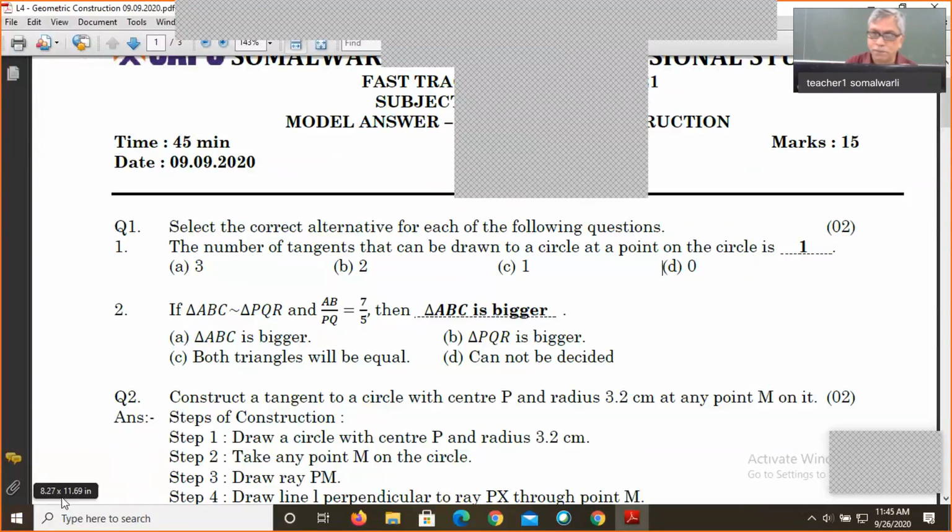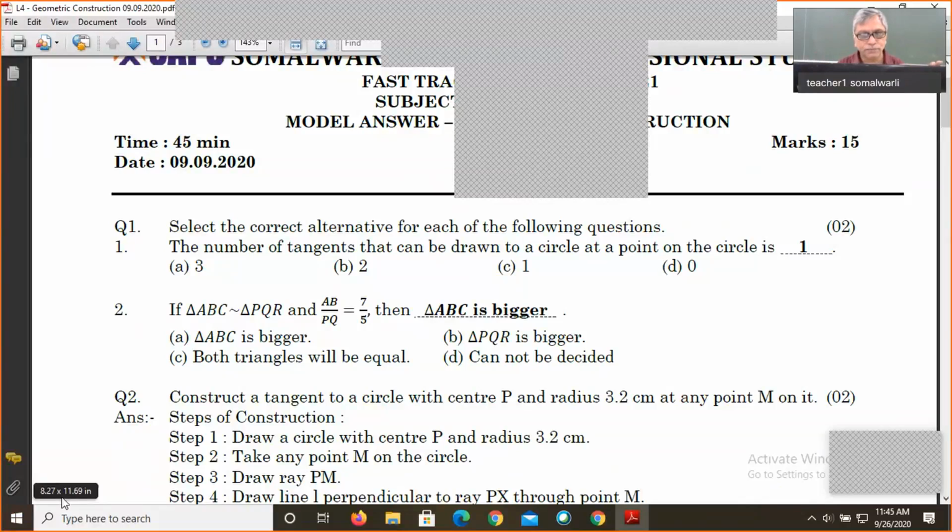Now, in your paper the first question was to select the correct alternative. It is very simple. The number of tangents that can be drawn to a circle at a point on the circle is only one, that is the answer. Why only one? If you think about it, you will observe that there exists one and only one perpendicular to any segment from any point. From any point, only one perpendicular can be drawn, and hence there exists one and only one tangent from the point which is on the circle.